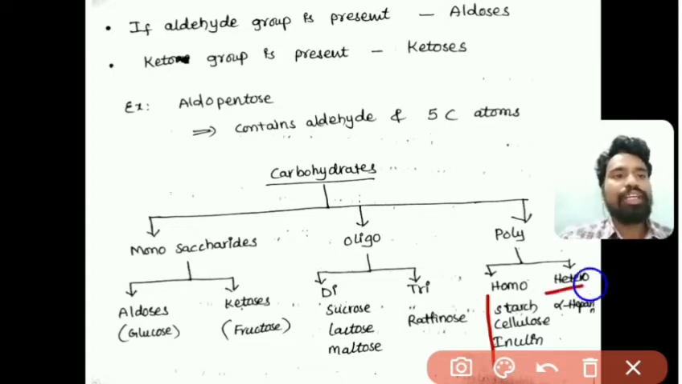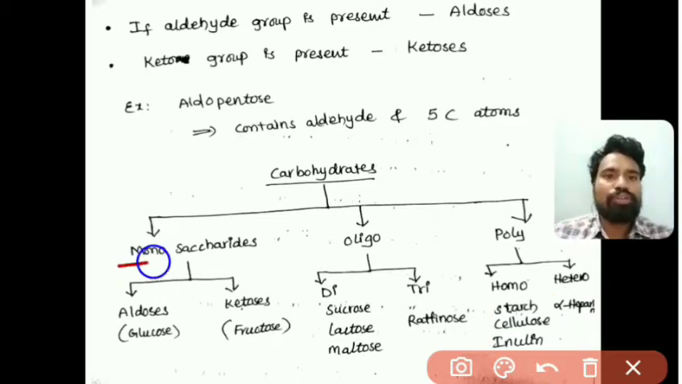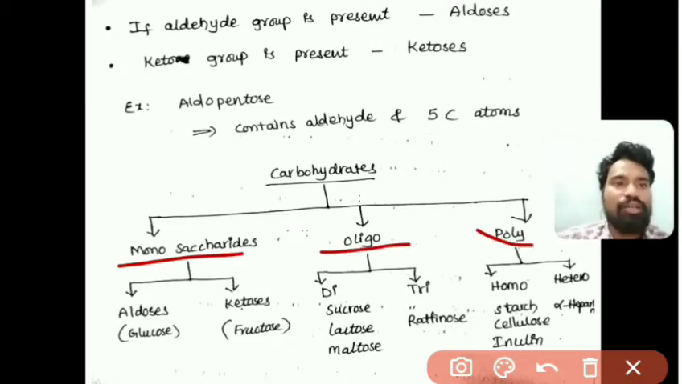The next one is heteropolysaccharides. Heteropolysaccharides means this will contain different types of monosaccharides which are attached so that a polysaccharide is formed. So this is the classification based on the number of units of carbohydrate molecules present. That is monosaccharides, oligosaccharides and polysaccharides.